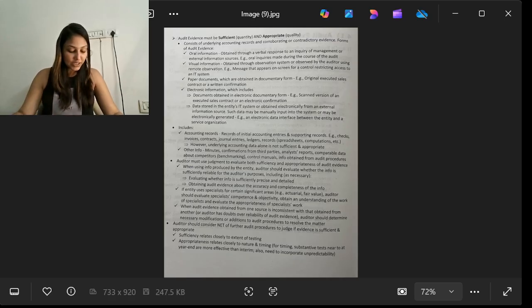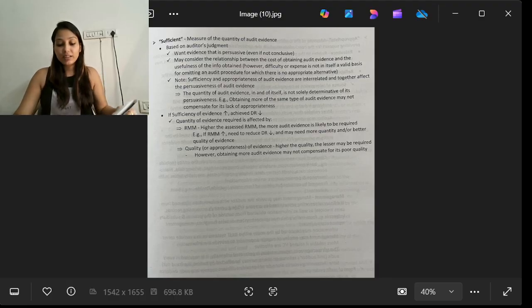Auditor should consider the nature, extent, and timing of the further audit procedures to judge if evidence is sufficient and appropriate. Sufficiency relates closely to the extent of the testing, whereas appropriateness relates closely to the nature and timing. So the auditor should consider the nature, extent, and timing of the audit procedures.